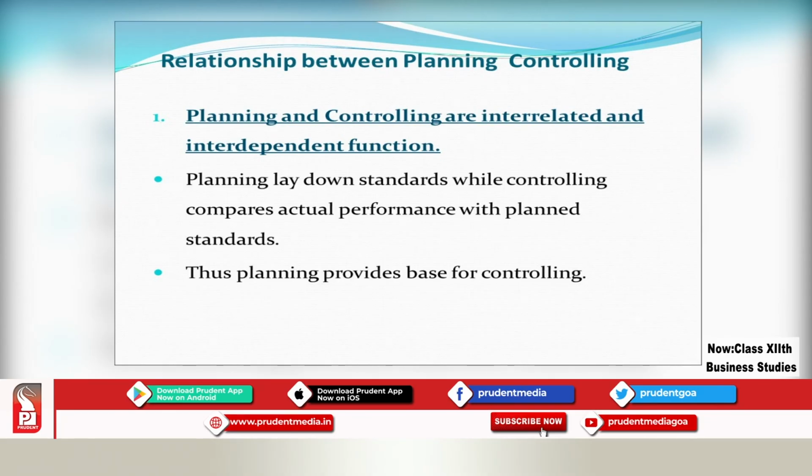The point 1 which we discussed is planning and controlling are interrelated and interdependent functions. The second point which followed was planning and controlling are basically intellectual processes. Okay, you require thinking. And finally, the last point, which was a very important and simple point, planning and controlling both are forward looking as well as backward looking functions.